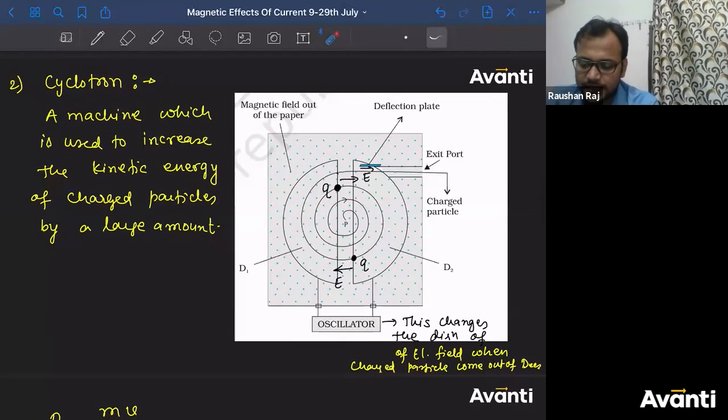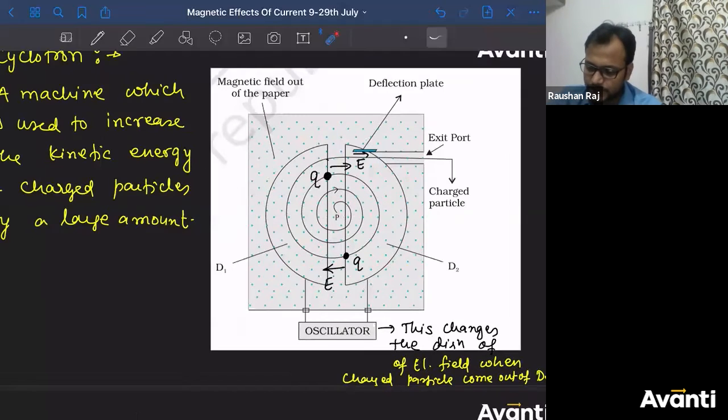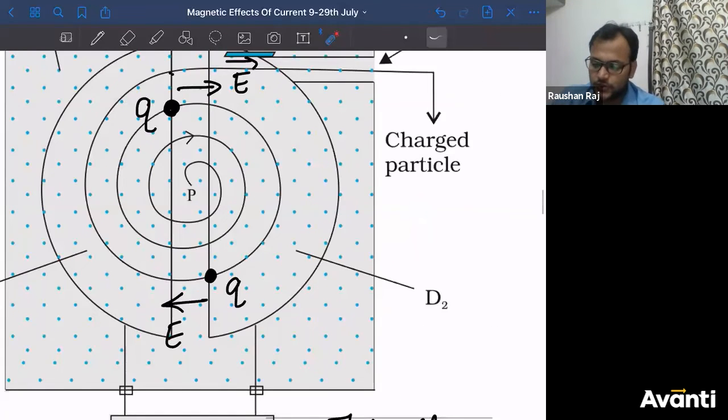Now in this case, what is the direction of magnetic field, guys? It is given to you. Magnetic field is out of the paper. Okay? And because of this magnetic field, and we have given some velocity to this particle, this charged particle has started its circular motion here. Let me zoom it, you will understand.